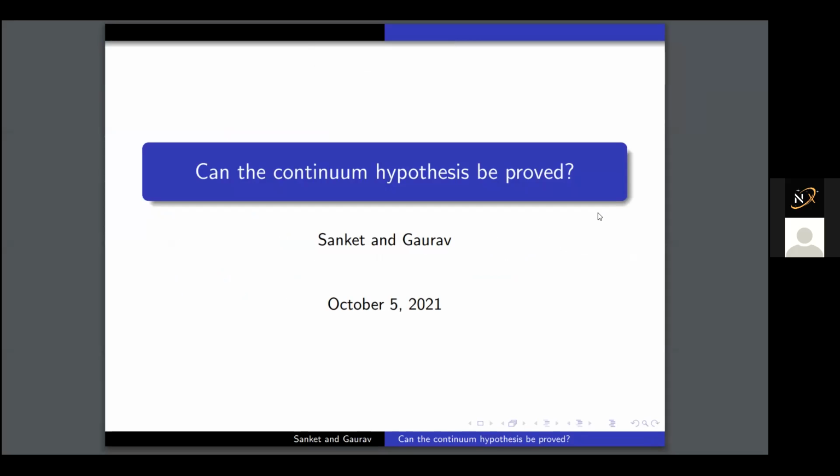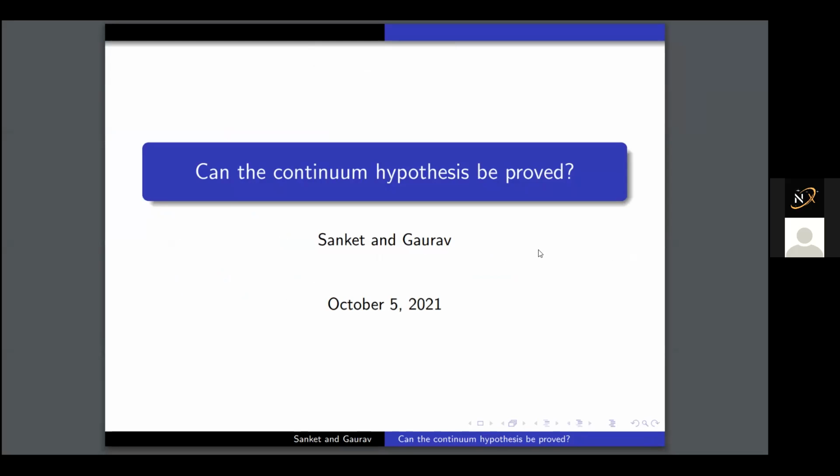Okay, myself Sanket Thakre, and I'm a student of Ferguson College. I'm doing my third year BSc. And my partner is Gaurav Narkade. He is from Modern College Pune, but he is having his mid-sem exam, so he will not be present. So I will be presenting our project.